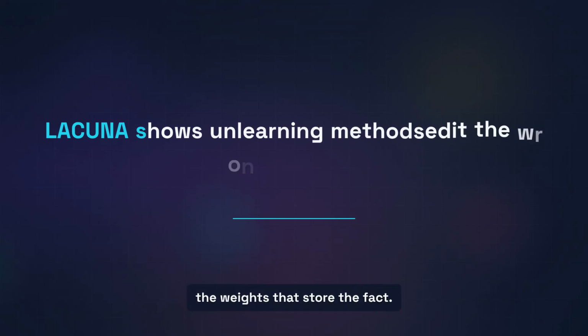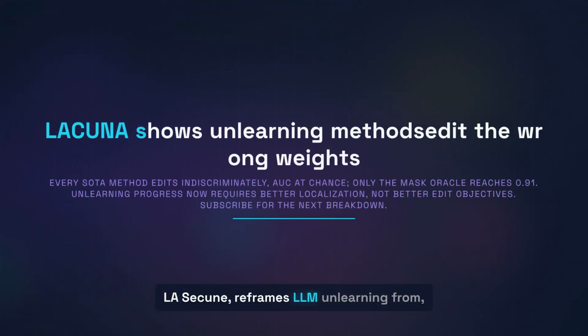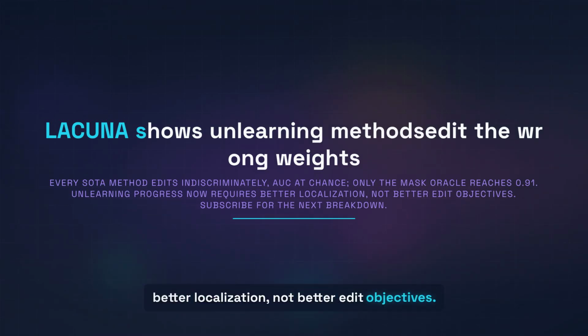Edit the weights that store the fact. LACUNA reframes LLM unlearning from, did the output change, to, did the weights change in the right place? Every state-of-the-art method edits indiscriminately. AUC at chance, only the mask oracle reaches 0.91. Unlearning progress now requires better localization, not better edit objectives.